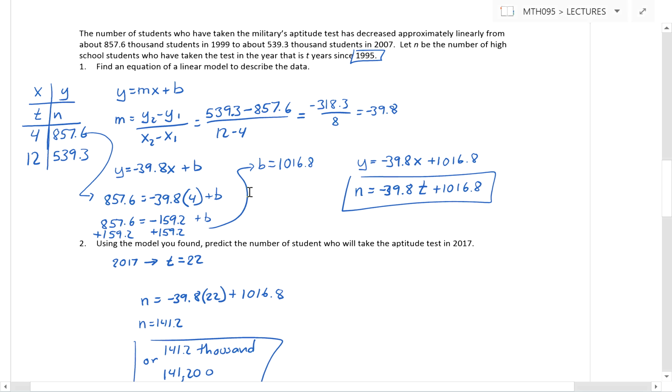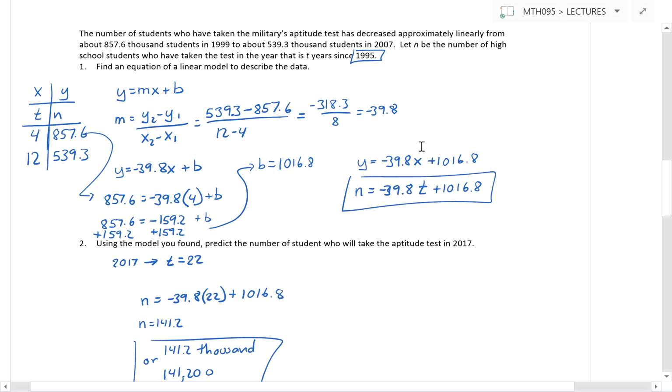Now to find the b value, I take one of my data points. I chose the first for 857.6, and I plugged it in for the y and the x. I plugged in 857.6 for the y, I plugged in 4 for the x. I was able then to solve that for b. In solving for b, I end up with b equaling 1016.8. Now I know both m and b.